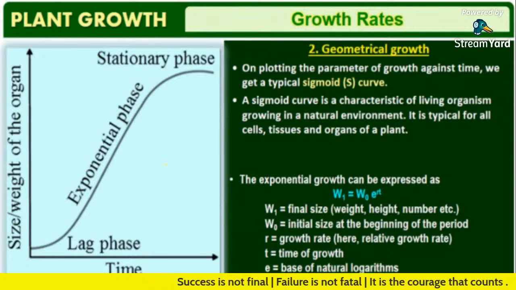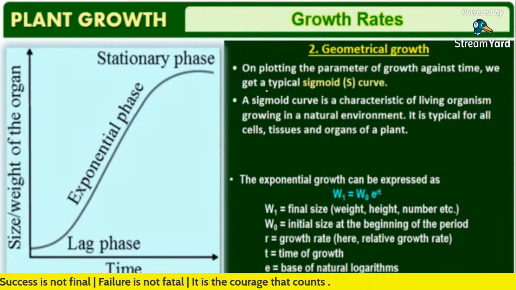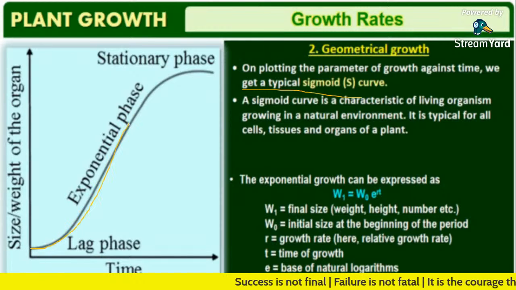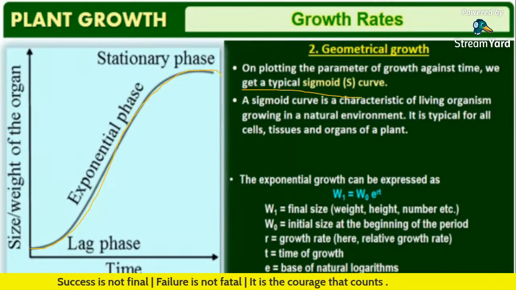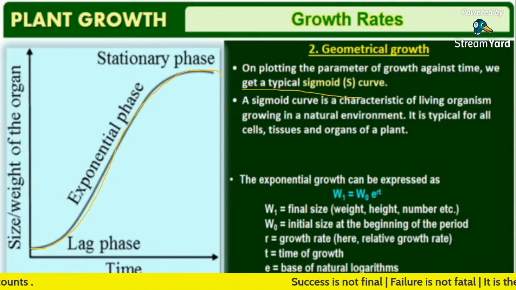Fine. So on plotting the parameter of growth against time, we get a typical sigmoid S-curve, starting with a lag phase, then a sudden exponential phase, and then moving on to the stationary phase. This is what geometrical growth is all about.